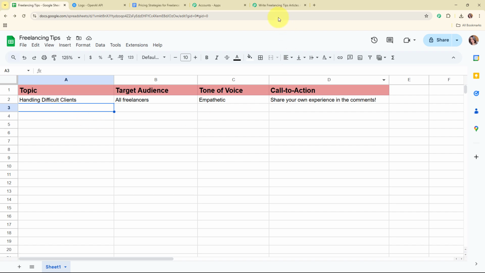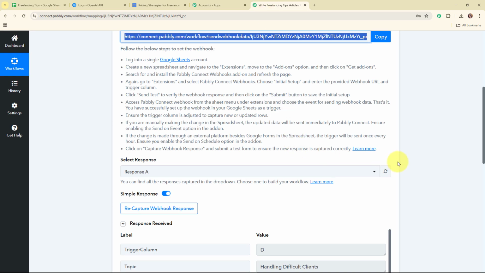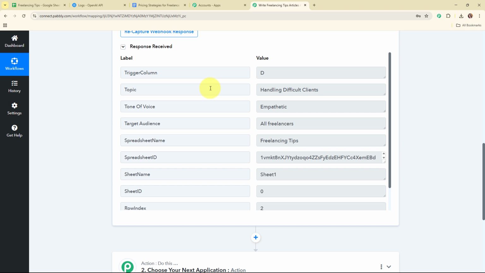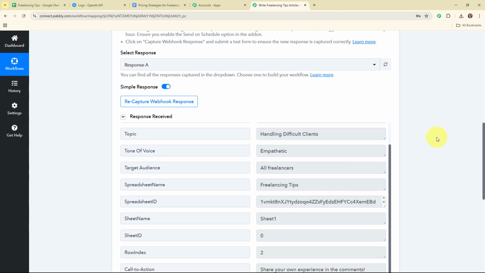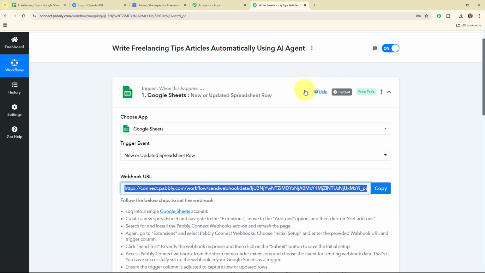So now let's go and check our Pabbly's workflow. And here you can see we have received a successful response where we have received the trigger column, topic, tone of voice, target audience, spreadsheet name, ID, sheet name, sheet ID, row index, and call to action. So with this, we have successfully set up our trigger over here.